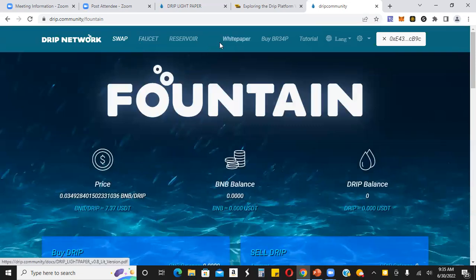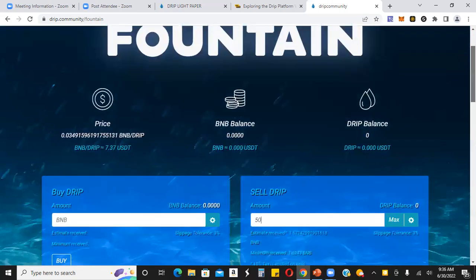Here's where you can find the white paper. If you are a team builder and you want to buy BREEP, you essentially can use BNB or whatever crypto you have. This will take you to PancakeSwap. You can buy BREEP over there. There's a couple different places you can buy BREEP, but you hold BREEP in your wallet if you want to participate in the referral system. And then here's the tab for the language here. But essentially, that's pretty much it.